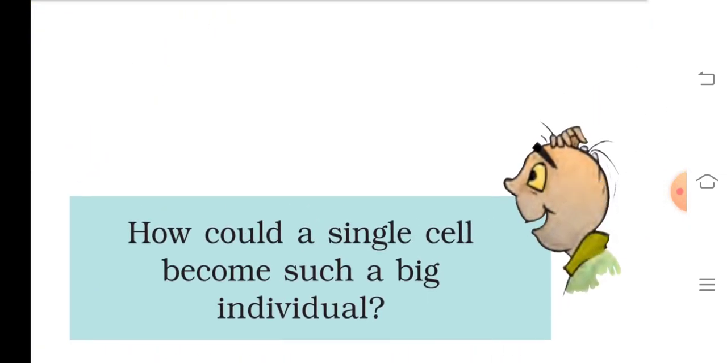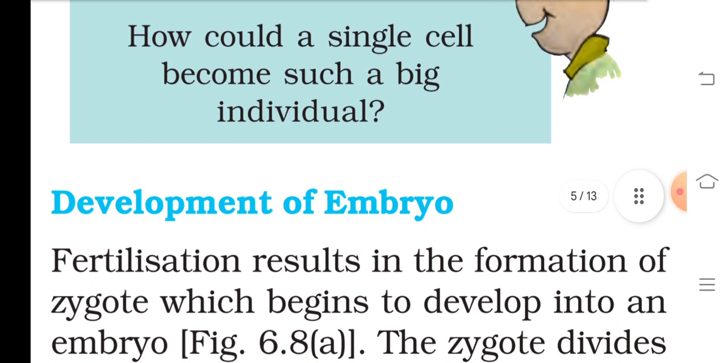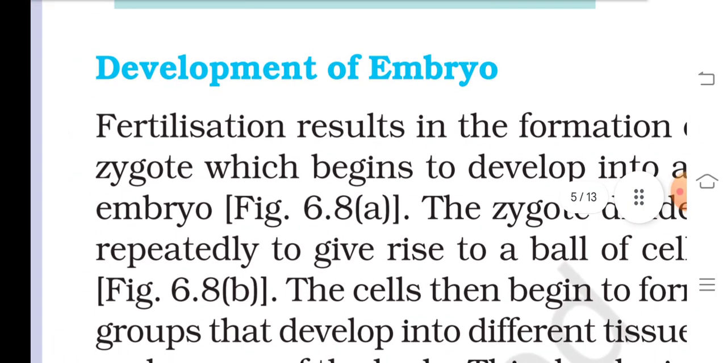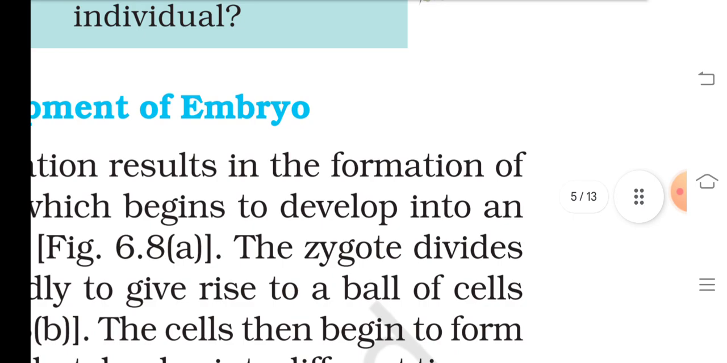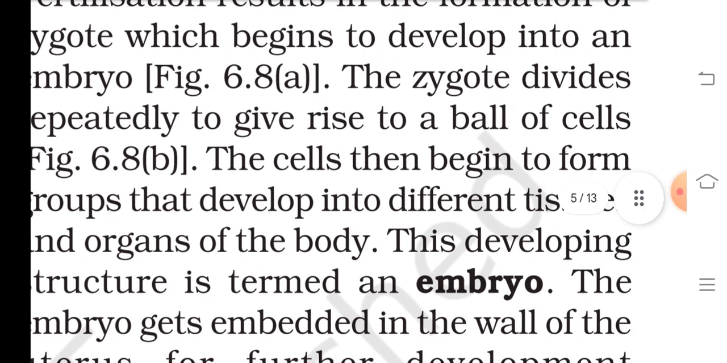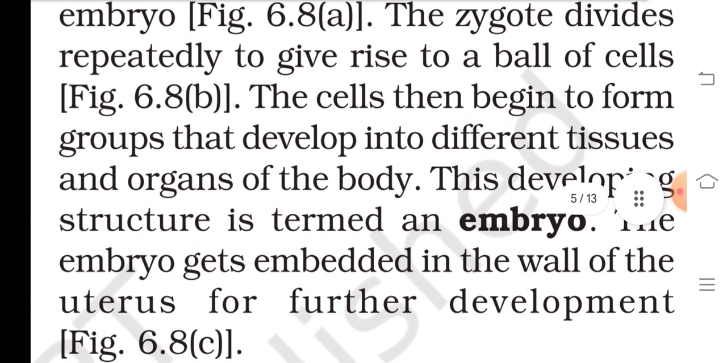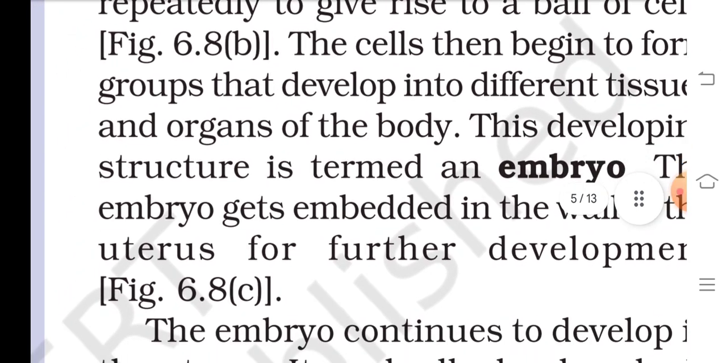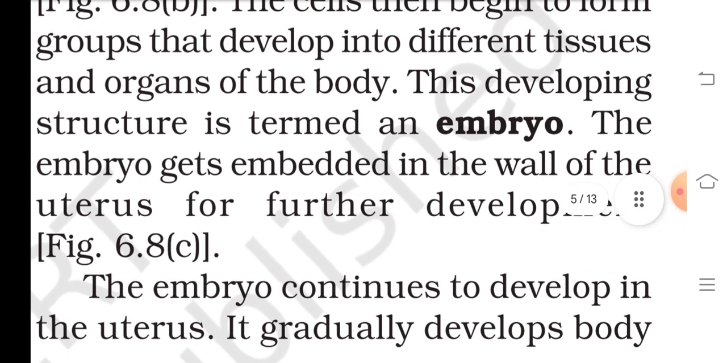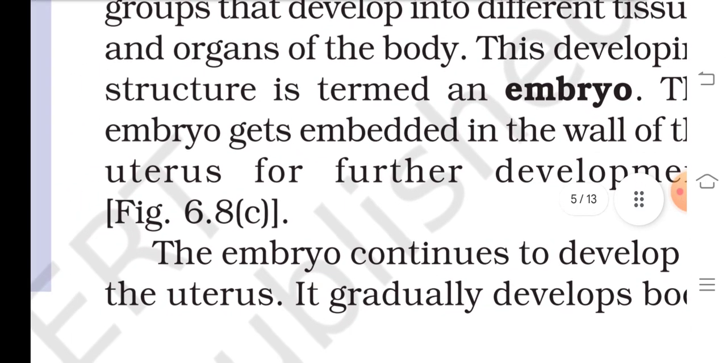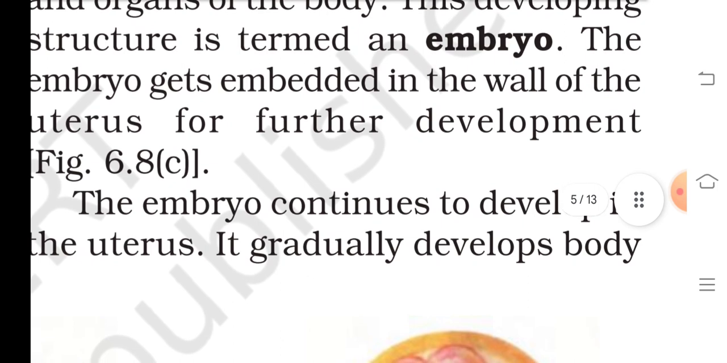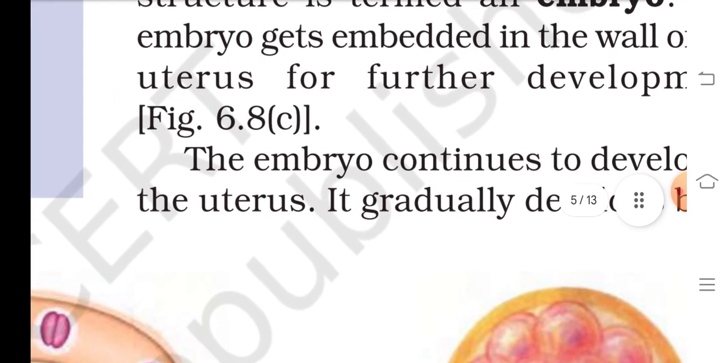How could a single cell become such a big individual? Development of embryo. Fertilization results in the formation of a zygote, which develops into an embryo. The zygote divides rapidly to give rise to a ball of cells. The cells then begin to form groups that develop into different tissues and organs of the body. This developing structure is termed an embryo. The embryo gets embedded in the wall of the uterus for further development.